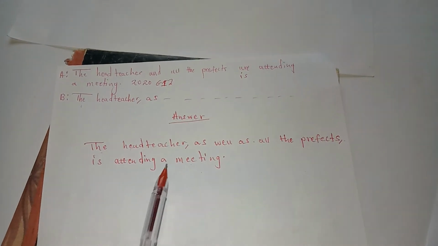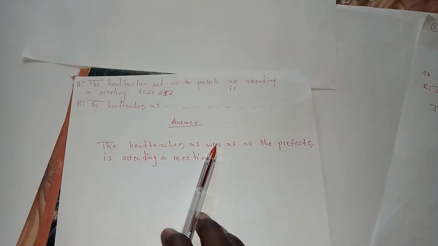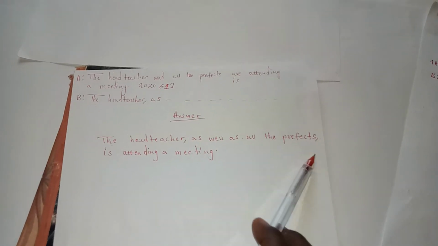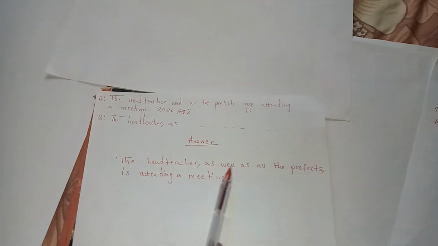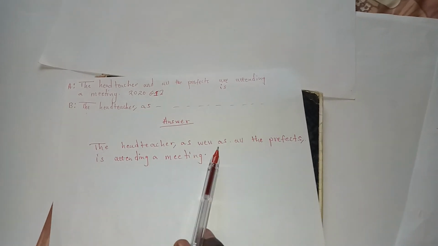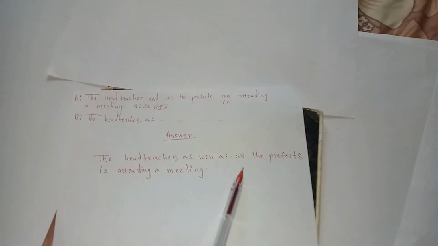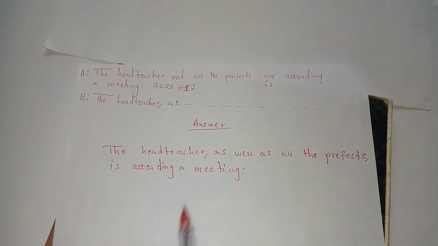In place of as well as, we can say: the head teacher, comma, in addition to all the prefects, comma, is attending a meeting. Or the head teacher, comma, together with all the prefects, comma, is attending a meeting. Or the head teacher, comma, in collaboration with all the prefects, comma, is attending a meeting.